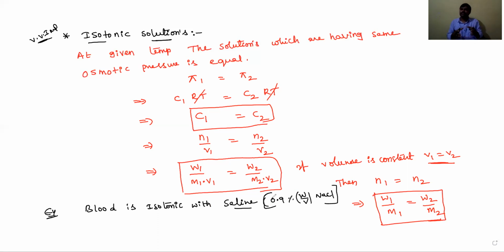Okay, students. Otherwise, what happens? If their concentrations are different, it causes different problems in our body. It becomes either a hypertonic or a hypotonic condition in our body. Now we need to discuss what a hypertonic solution is and what a hypotonic solution is. If hypertonic or hypotonic conditions happen, what happens to the blood cell? We need to discuss those examples also. Okay, students, let's see.